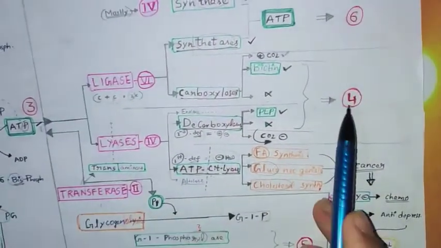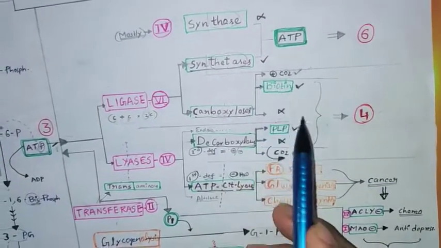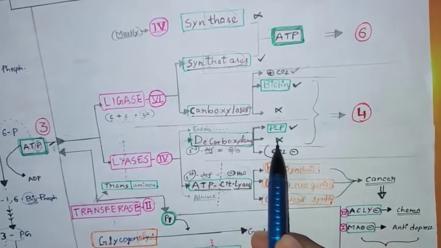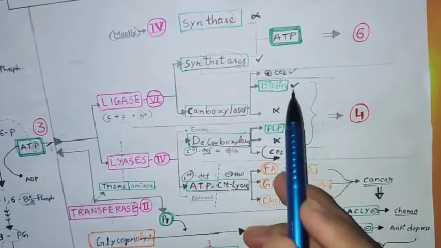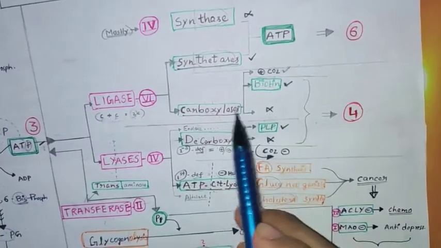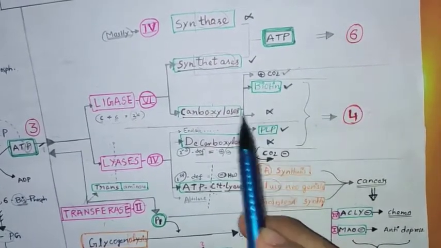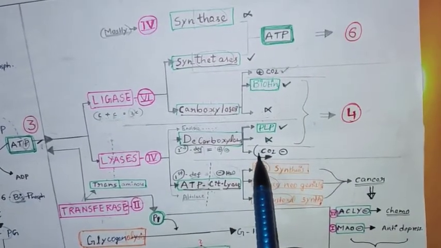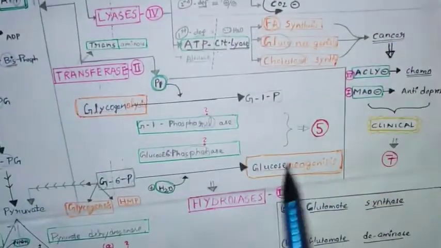Coming to the fourth, we already discussed that in carboxylase, biotin may be present, may not be present. In decarboxylase, PLP coenzyme may be present, may not be present. So they can ask us true or false. Okay. All carboxylases have biotin. All decarboxylases have PLP. That is false, because some reactions of carboxylase may not have biotin as coenzyme, but carbon dioxide is a must. Here decarboxylase means carbon dioxide removed, so this is a must, but this is not a must. May be present, may not be present. This is the fourth one.